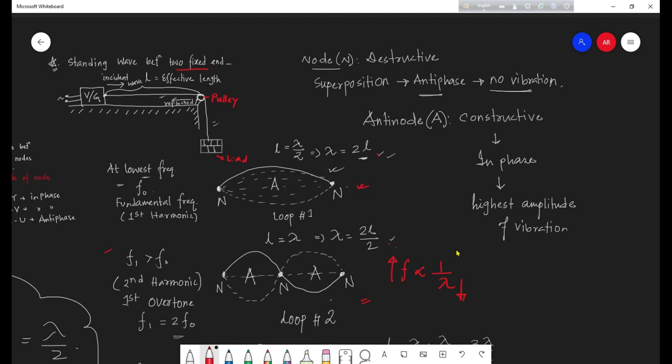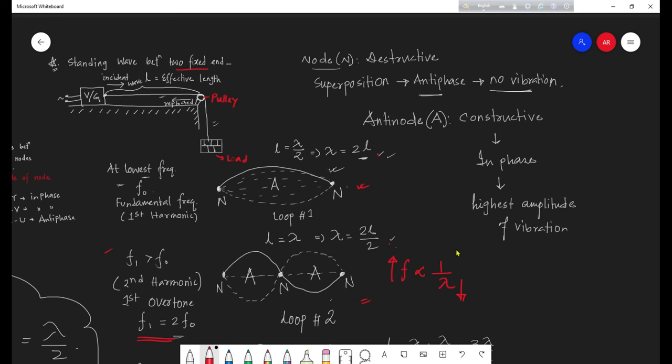And here we have observed that this second harmonic, what we call the first overtone, has to be twice the fundamental frequency. That means if you observe this loop at 10 Hertz frequency, then you are not going to see the two loops at any other frequency except 20, because 20 is twice 10.